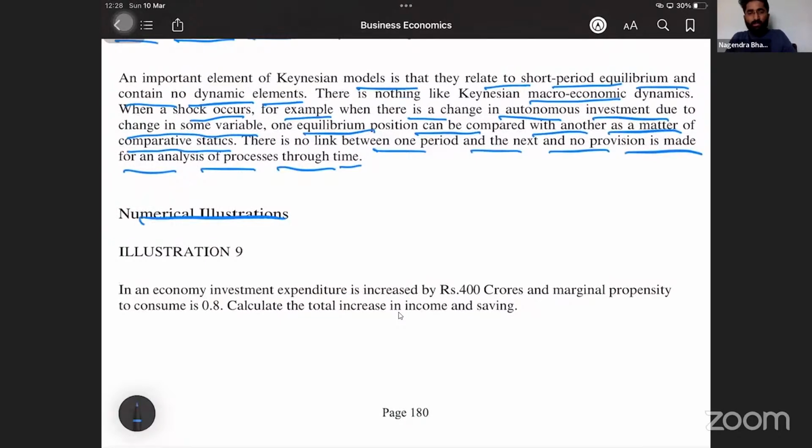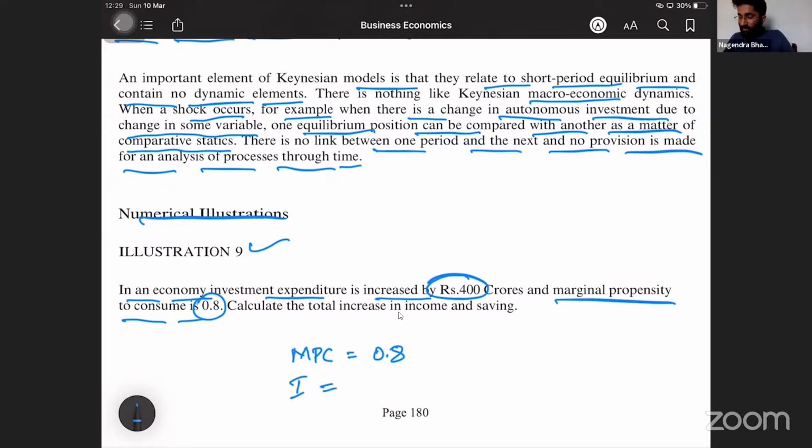Numerical illustrations. If you see illustration number 9: in an economy, investment expenditure is increased by rupees 400 crores and the marginal propensity to consume is 0.8. MPC is equal to 0.8. What is given here? Investment expenditure increased by 400 crore, that means delta I is equal to 400 crore. Calculate the total increase in income and savings. You have to calculate the increase in income.